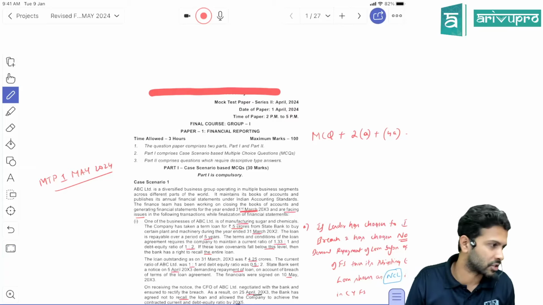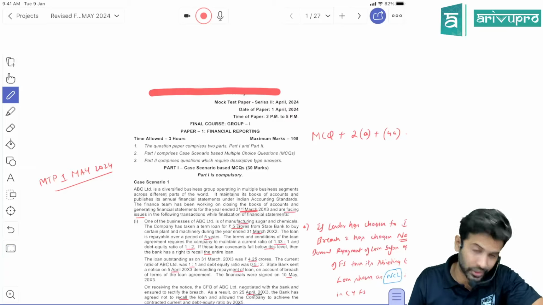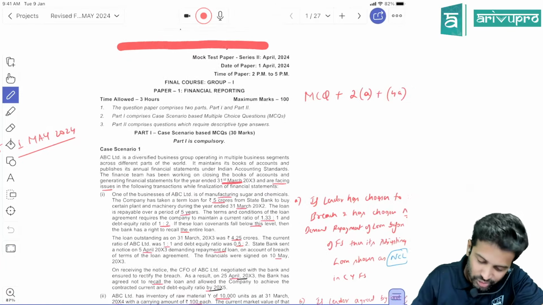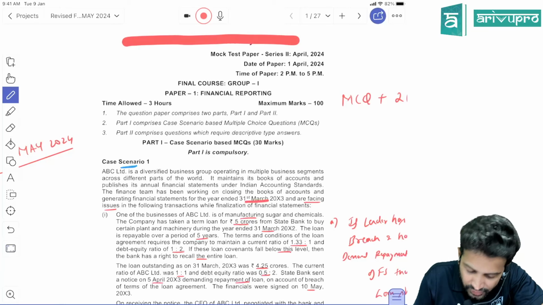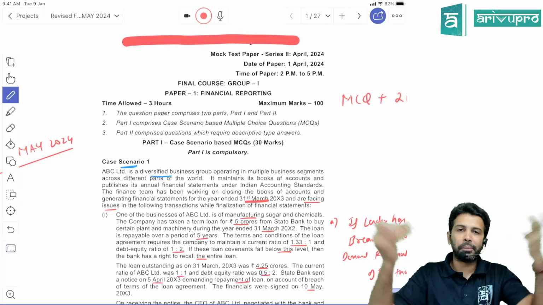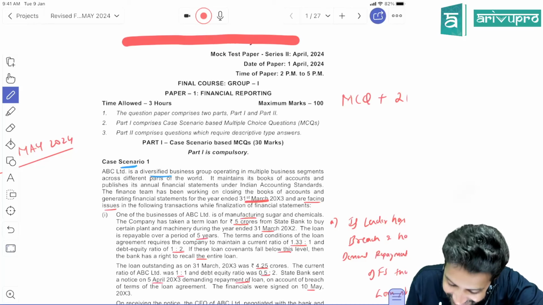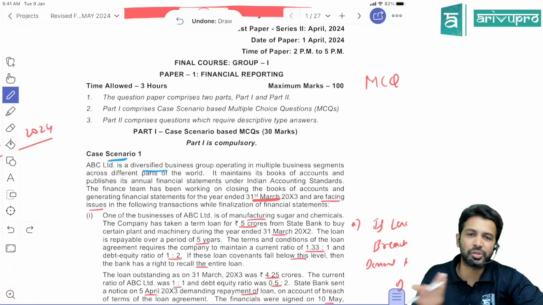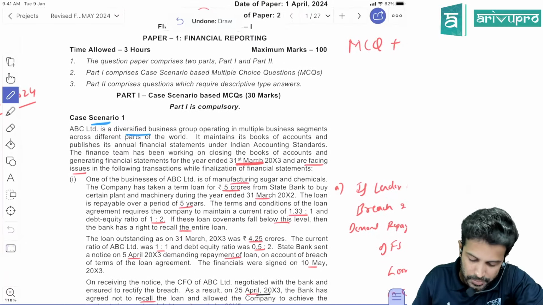I'll also give you a reference of that, the class question referencing number. Yes, people, without delay, let's get started. So first, case scenario number 1. They've told us that this is a diversified company. The year is ending on 31st March 20x3 and they're facing some accounting issues which we need to help them out with. So that is the first part of the case study.